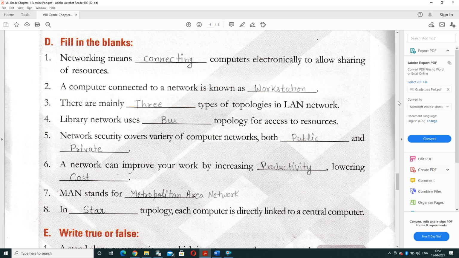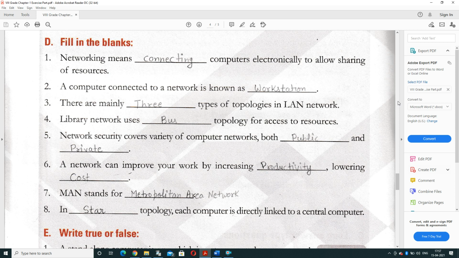There are mainly dash types of topologies in LAN network. There are three types of topology in LAN network: bus, star and ring. Next, library network uses dash topology for access to the resources. Library network uses the bus topology for accessing the resources. And network security covers a variety of computer networks, both dash and dash. So network security covers both types of computer systems, public and private.